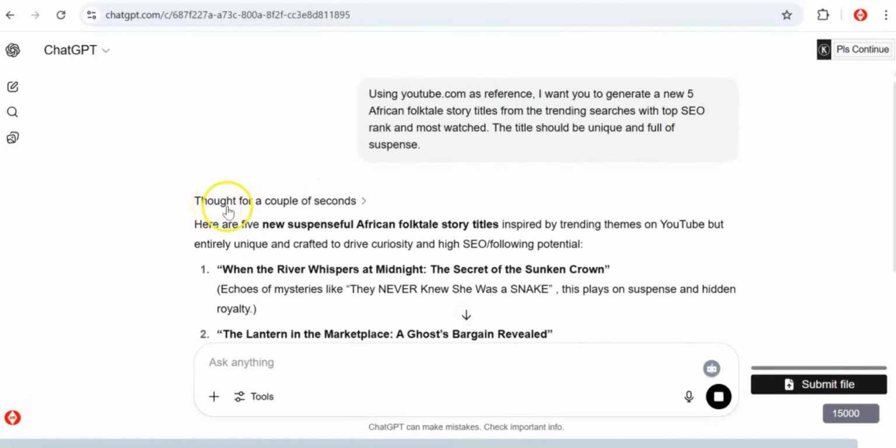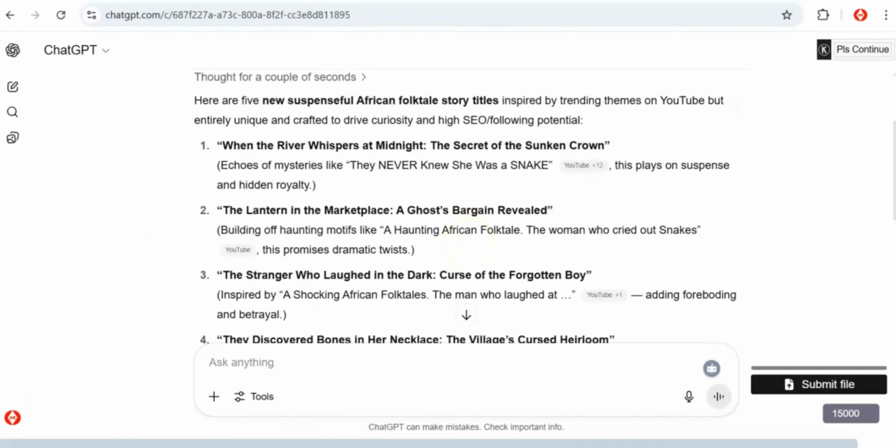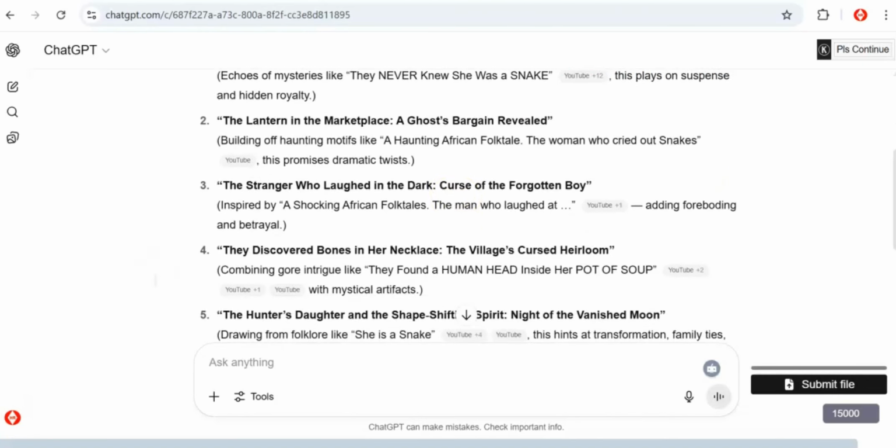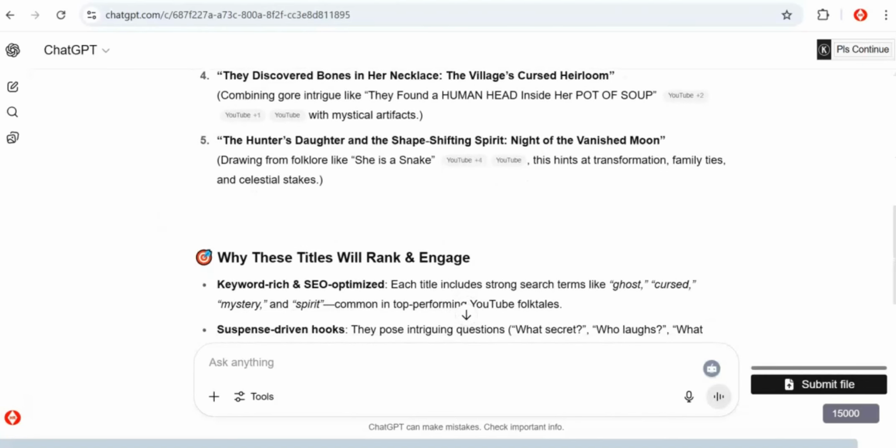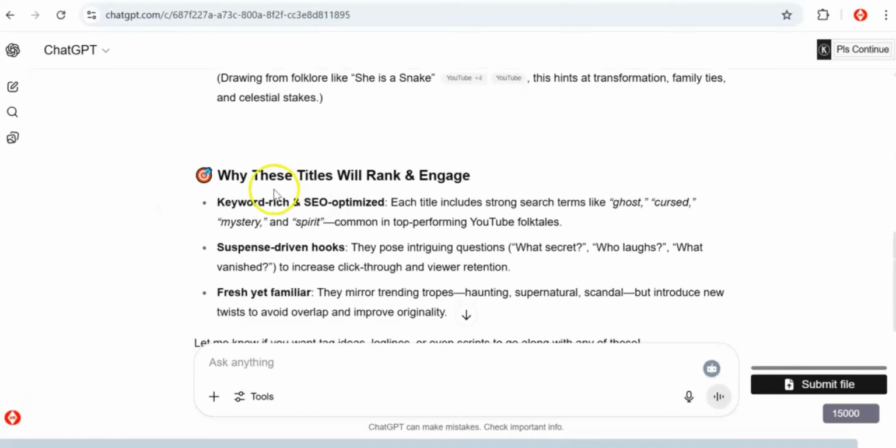After I use this prompt on my ChatGPT, as you can see right here, ChatGPT thought about this for a couple of seconds, and right here is what ChatGPT generates for me. As you can see, over 5 titles were generated, and a reference of how ChatGPT got these titles was also put on the screen. As you can see, this is how you generate a title, and ChatGPT also gave us a reason why each title will rank and be engaging.